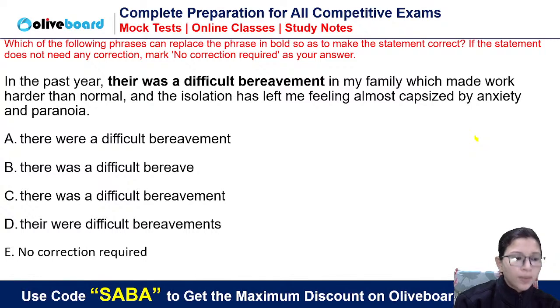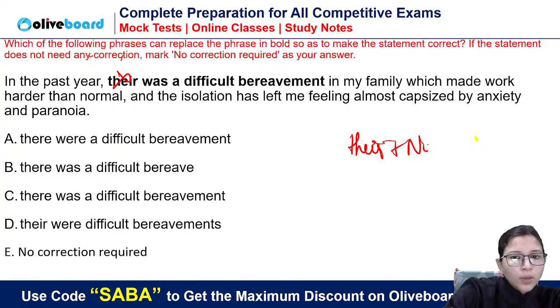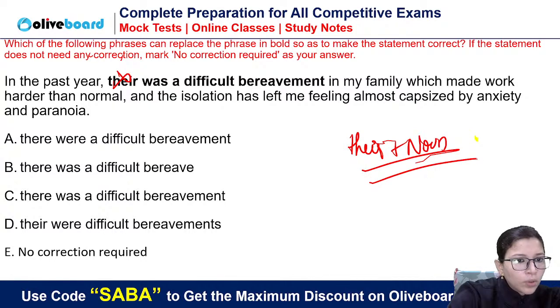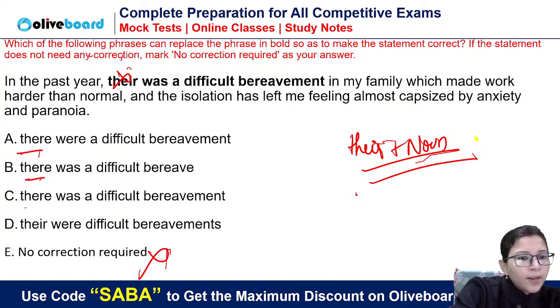Guys, take your time and then reply. In the past, theirs. First of all, their is an adjective. It is always followed by a noun. After their, we need a noun. So this is wrong because we don't need an adjective here. We need an adverb. So there is correct, there is correct, there is correct. This can be eliminated.